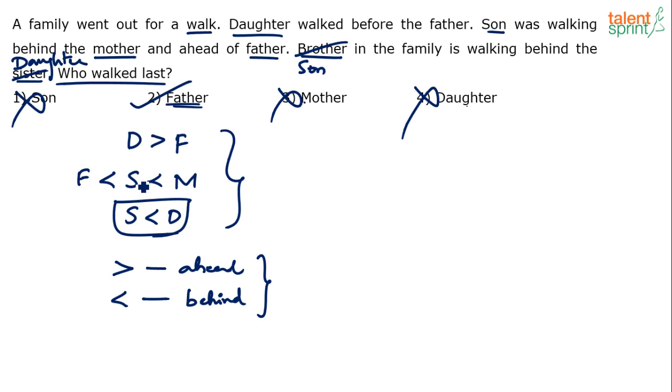From the second statement, we figured out that son and mother also cannot be the answer because son and mother are ahead of father. So son and mother cannot be the last person in the queue. And then we are left with only one option, father. And this concept has been discussed in our topic of ranking and ordering as well, right? The last model of ranking, model 6 of ranking talks about this in detail, right? So you can just refer to that in case you need more details.